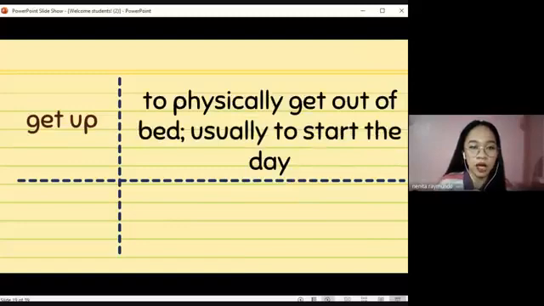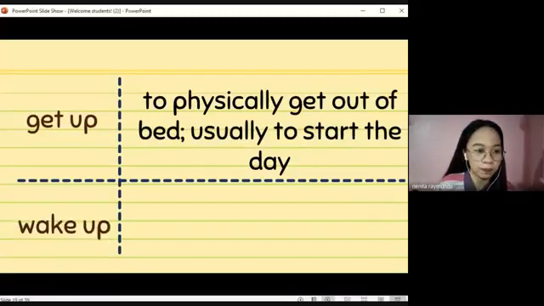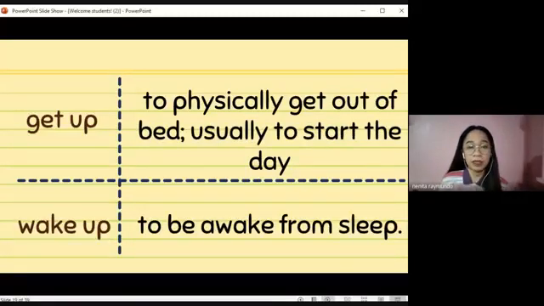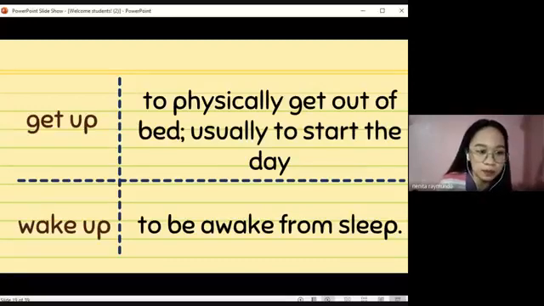There you go. You actually got it correct, Daphne. Good job. By get up, we mean to physically get out of bed, rather, and usually to start the day. By wake up, we mean to be awake from sleep. So when you tell your father to get up, you're telling him to physically get out of the bed, right? So that's the difference between get up and wake up.